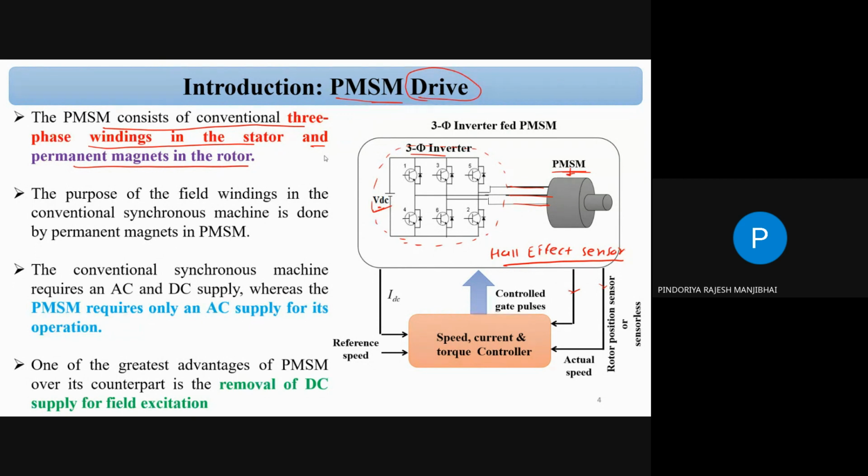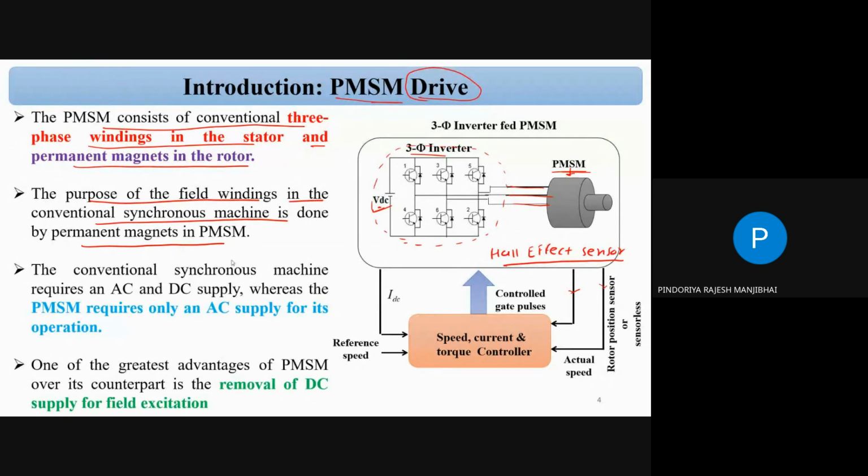So that is the major difference between the PMSM and synchronous motor. The purpose of the field winding in the conventional synchronous machine is done by the permanent magnet in the PMSM. So we can replace that rotor winding by the permanent magnet, and that is a major advantage.